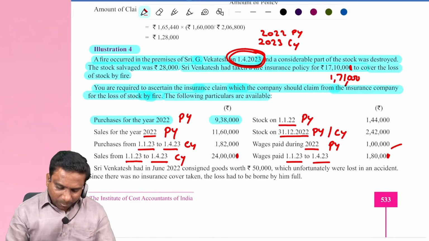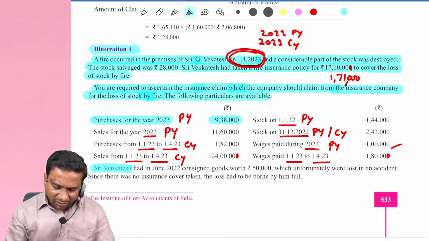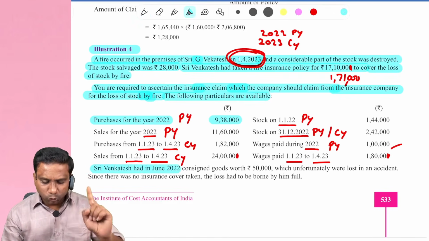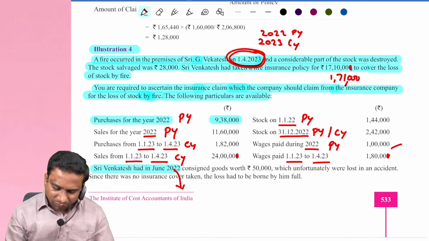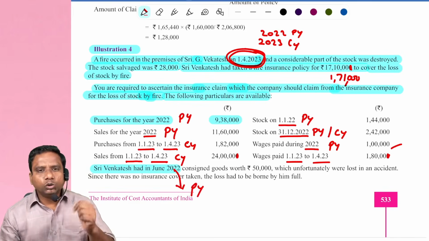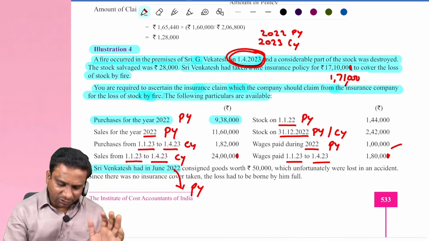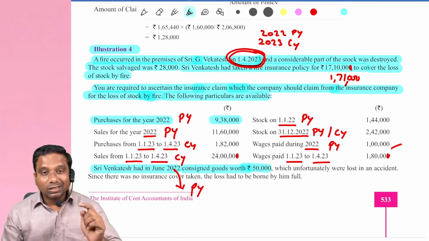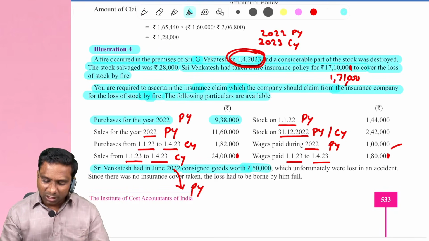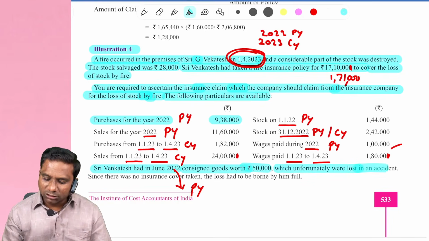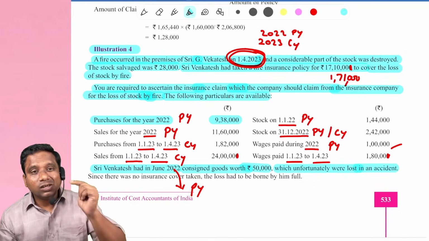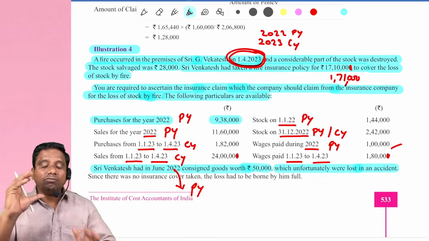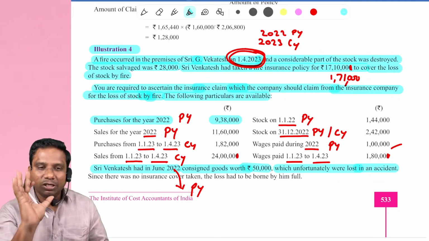Now observe. Venkatesh had in June 2022, June 2022 means previous year, consigned goods worth 50,000, which unfortunately were lost in an accident. Means in the year 2022 we have sent 50,000 worth of goods on consignment basis.